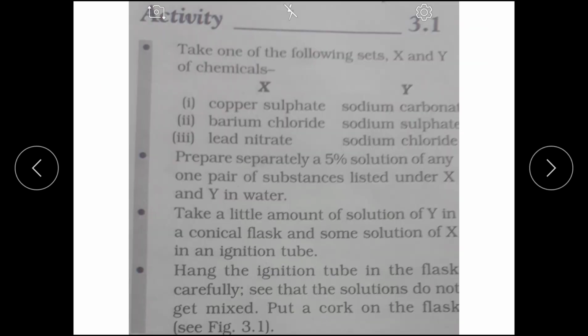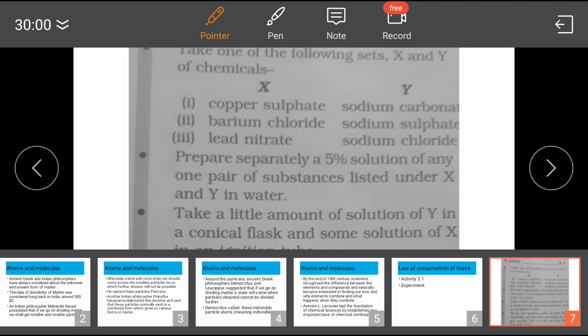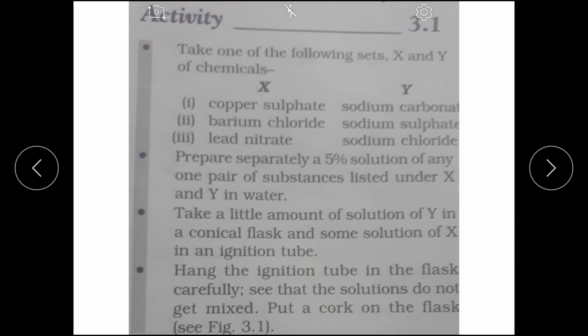Now, this is the procedure. Before that, we are supposed to study apparatus and material. So, for that, I am simply putting over here so that you know what is included in solution X and what is included in solution Y. So that when we write apparatus and materials, you can write on your own.